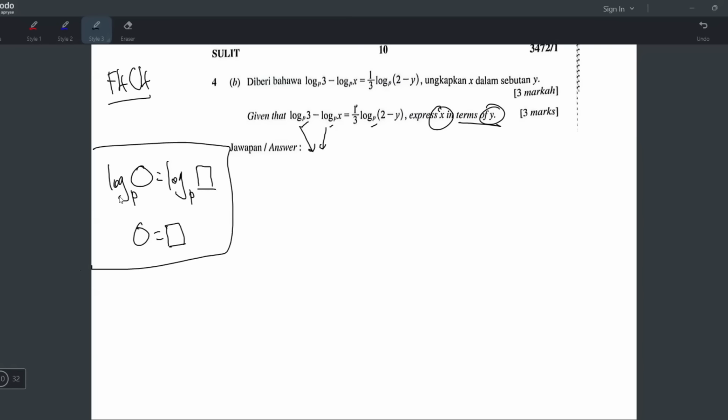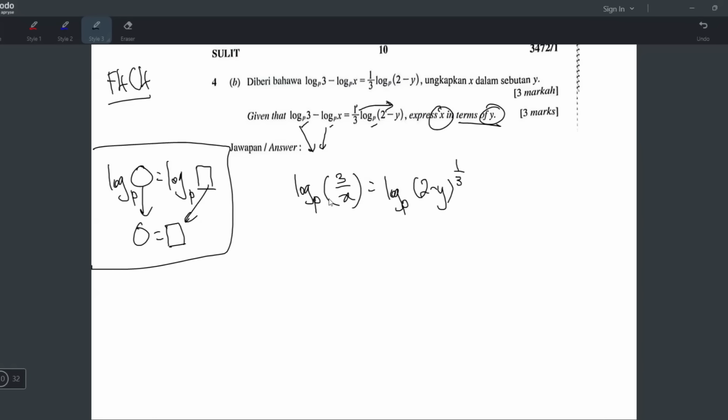When you have a single log, log equals to log, and the base is the same and there's no number in front, it must be no number, meaning 1. Then we can straight away take this equals to this, like you compare. So let's do that now. Log base P, separate logs with minus becomes a single log with divide. So 3 divided by x. And I told you just now, in front there cannot be any number. So the 1/3 should go up to become a power. So it becomes 2 minus y power 1/3.